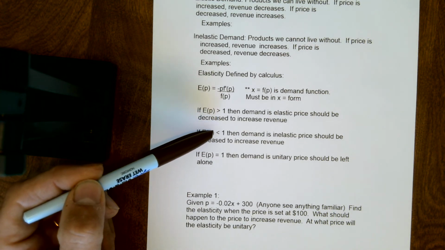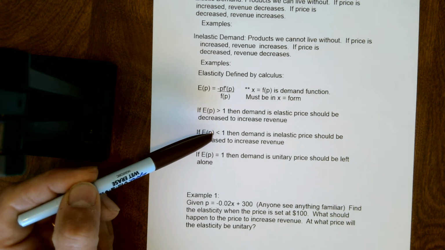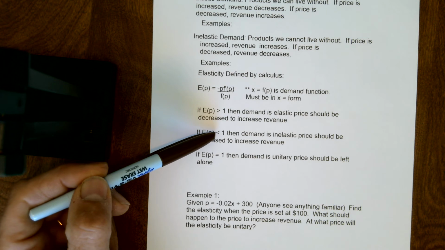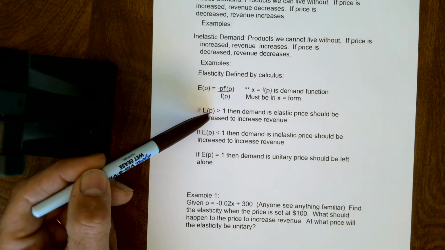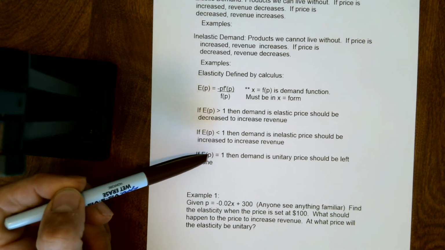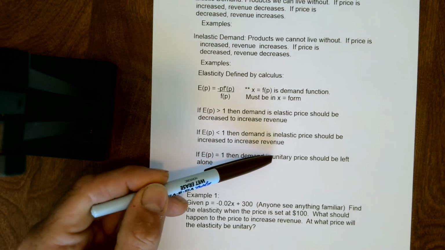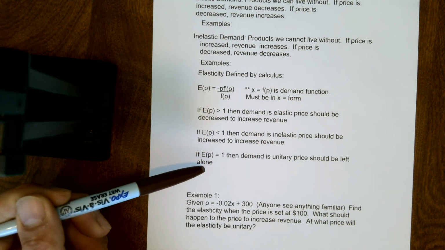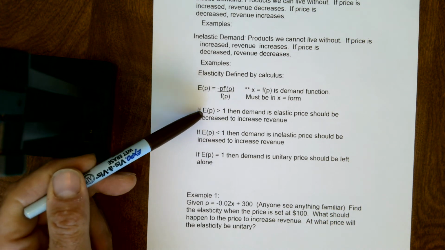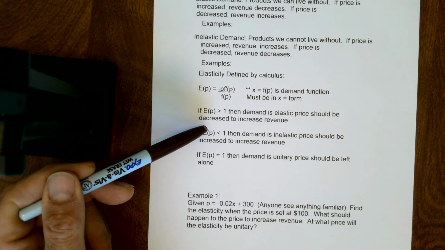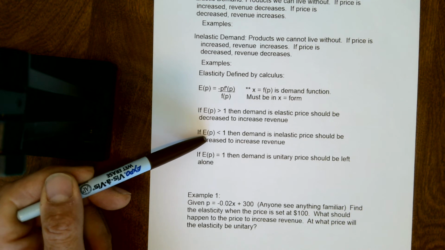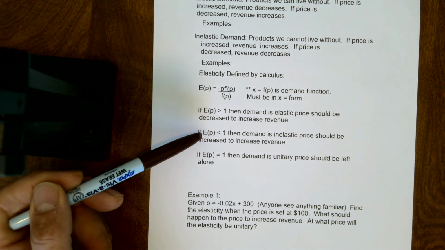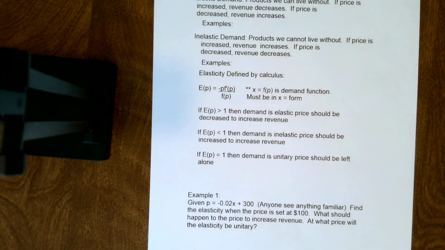It's right on that cusp of, do we really need it? Yeah, we probably need it. But if we were to increase the price a little bit, yeah, I don't need it anymore. Okay, so when it's equal to 1, we call that unitary, where we should leave the price alone. We don't want to mess with it, because if we increase it, it would become elastic. If we decrease the price, then it would become inelastic. We wouldn't be realizing the maximum revenue that we could receive.